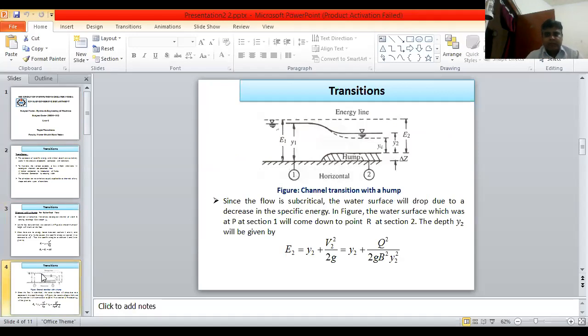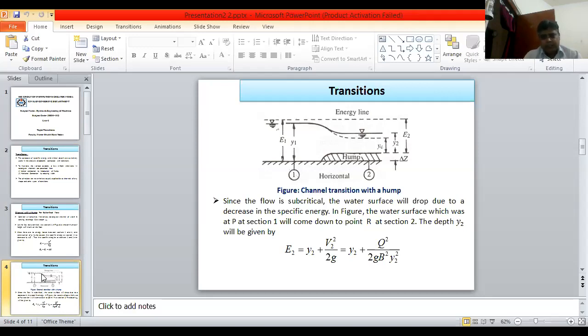In this diagram, delta Z is the hump at section 2. At section 1, depth of flow is Y1, specific energy E1, but at section 2, specific energy is E2, rise portion is hump delta Z, and YC is the critical depth.